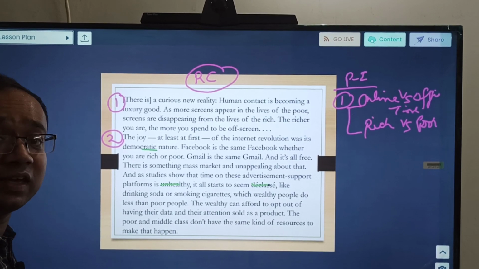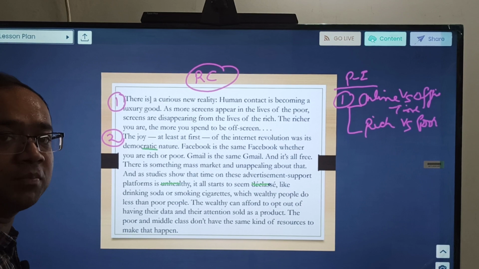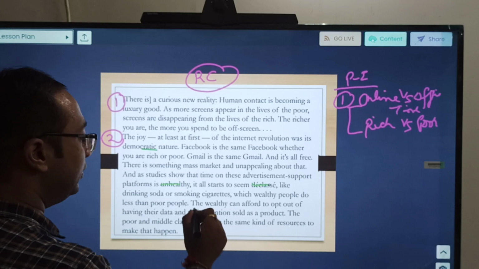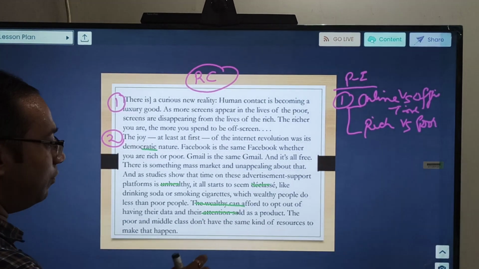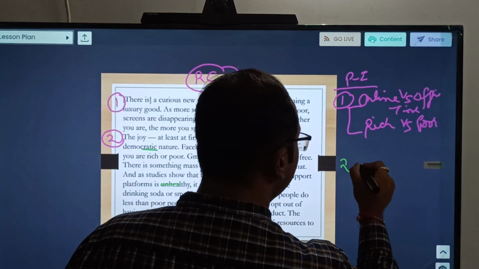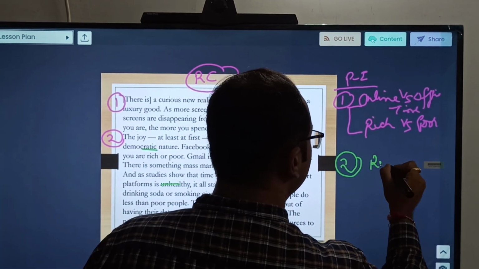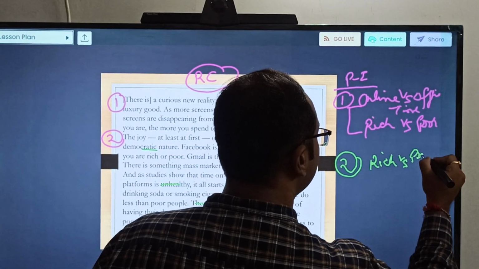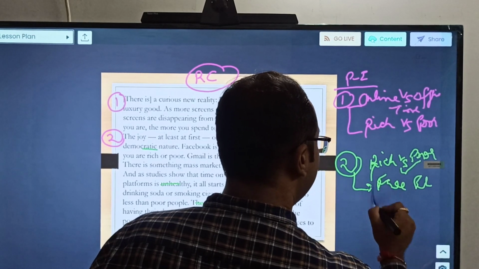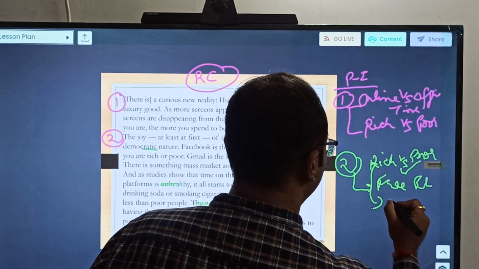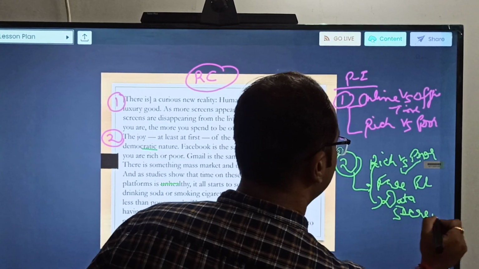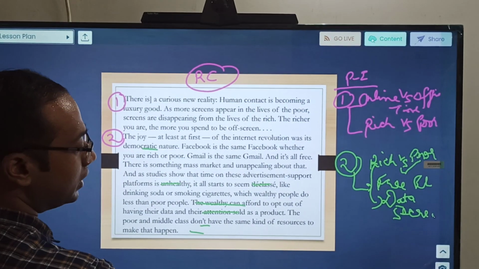So it is in a way saying that using these free platforms, Gmail, Facebook, is kind of out of class, not classy, okay. The wealthy can afford to opt out of having their data and attention sold as a product, whereas the poor and middle class do not have those resources. So again, in the second paragraph, mark paragraph number 2, it is again going for rich versus poor and mentioning free platforms which are for the poor, and the rich have, I would say, data secrecy. That is what it is in some way trying to say, data secrecy. Okay, let us go to the next paragraph.